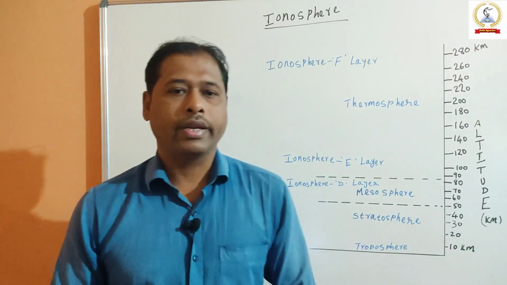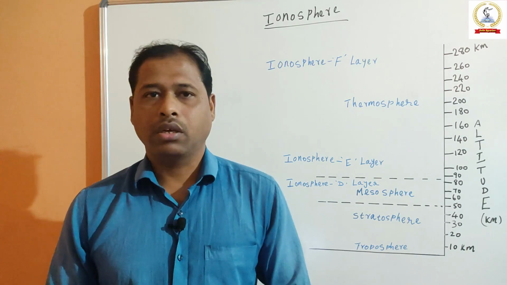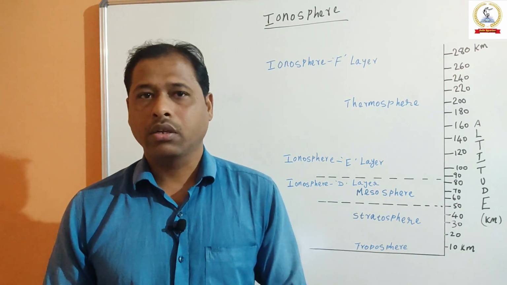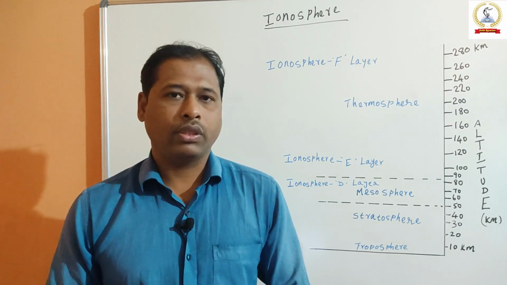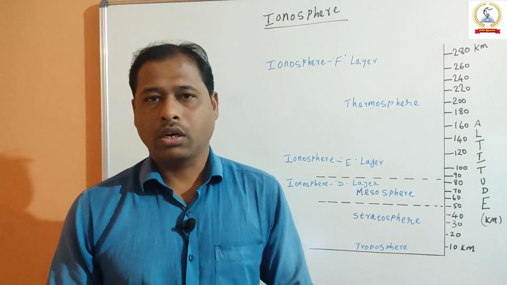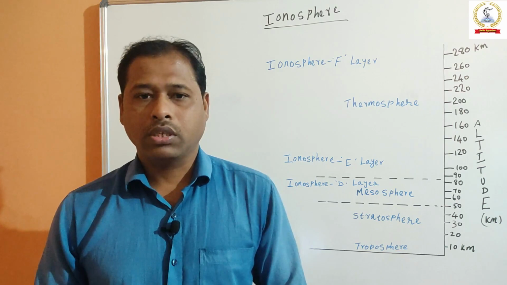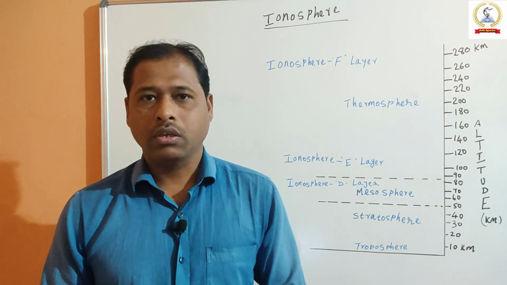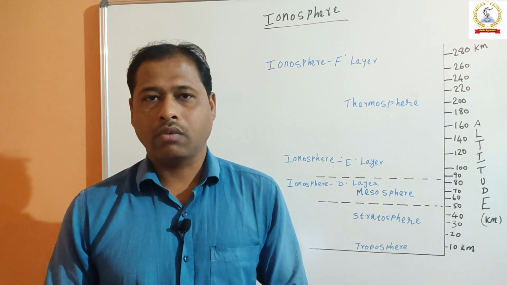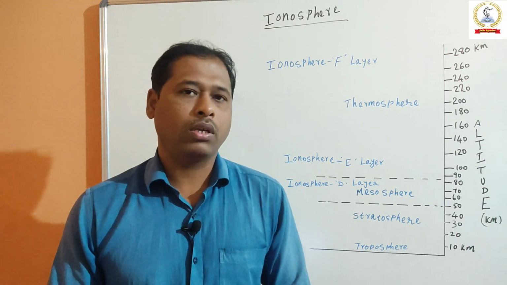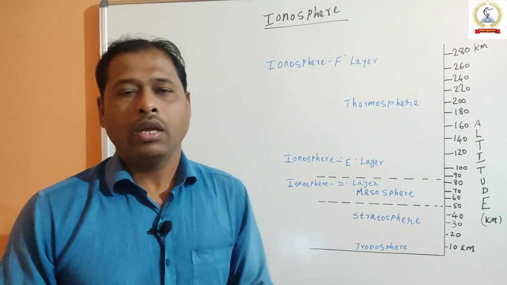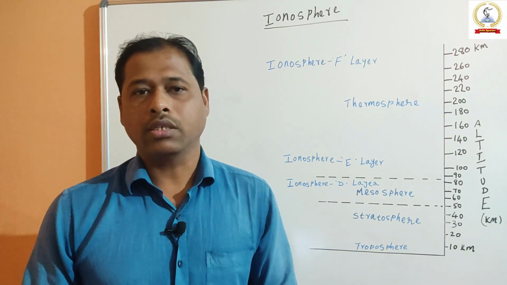In our Earth planet, X-rays and ultraviolet light from the sun continuously collide with the gas molecules and atoms in the Earth's upper atmosphere. Some of these collisions knock the electron from atoms and molecules, creating electrically charged ions.